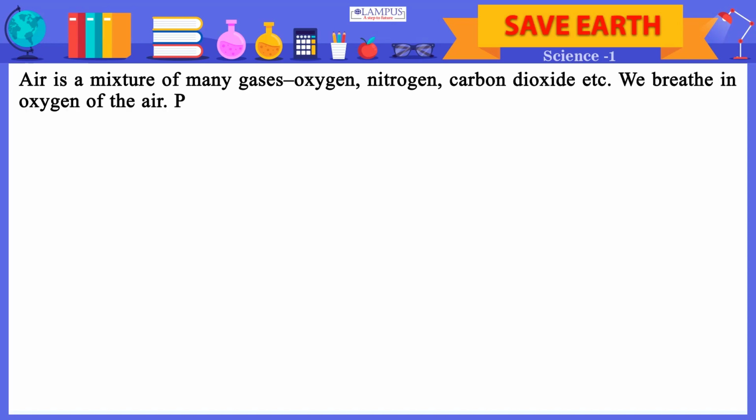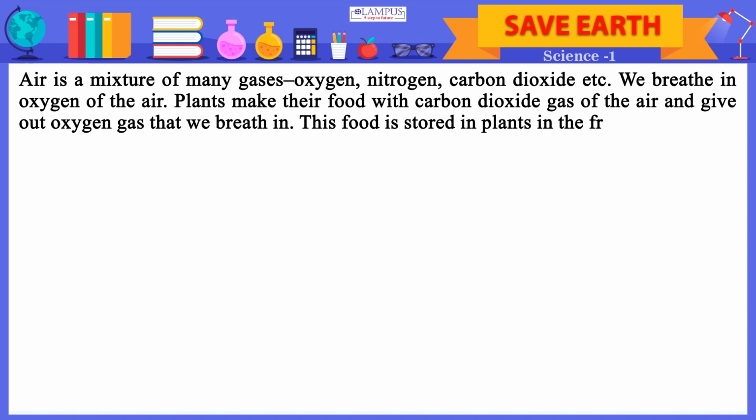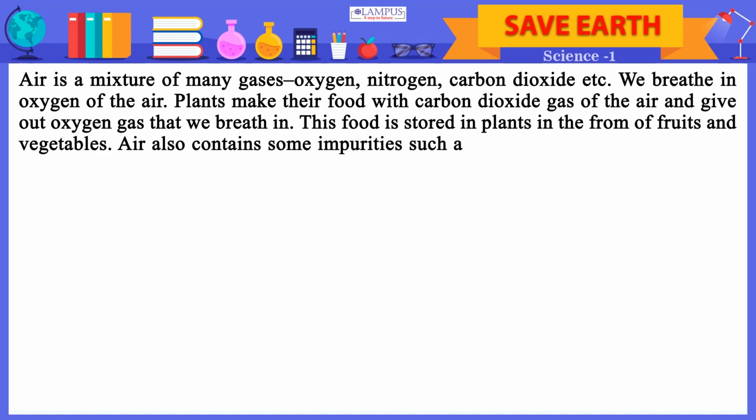We breathe in oxygen of the air. Plants make their food with carbon dioxide gas of the air and give out oxygen gas that we breathe in. This food is stored in plants in the form of fruits and vegetables. Air also contains some impurities such as dust, germs, etc.